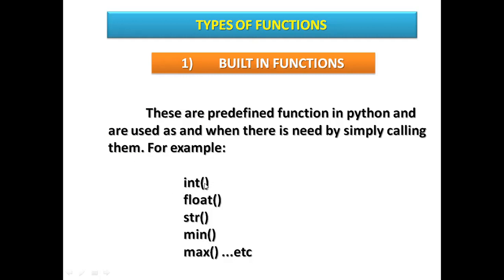What is the use of int? Any text which you input by the input statement becomes a string. So we can convert that into an integer type or float type. Str means an integer can be converted into a string. Min gives the smallest value, max the maximum value. All these built-in functions you can use whenever you have a requirement in a program.